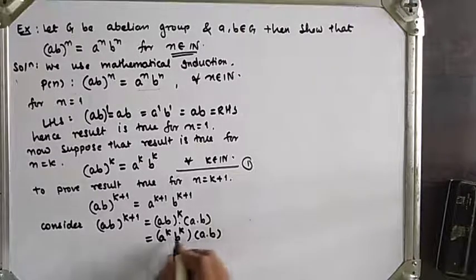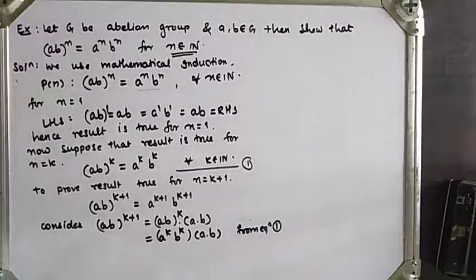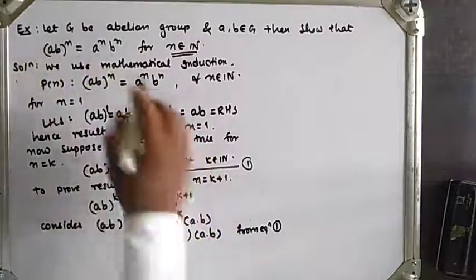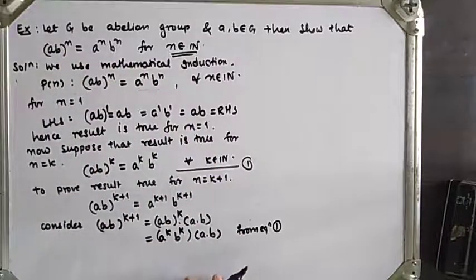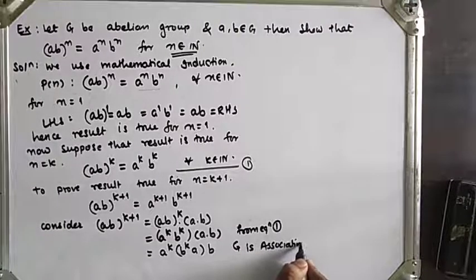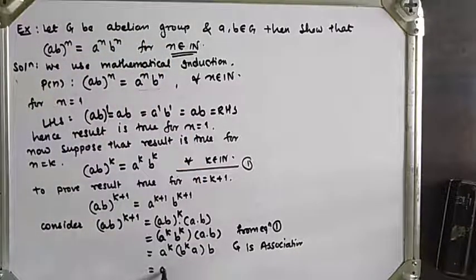Using this from equation 1, right? G is an abelian group, which means it satisfies the associativity property. So I will write it as a^k * b^k * a * b, since G is associative. And G is abelian, so I will write it as a^k * a * b^k * b, since G is abelian.